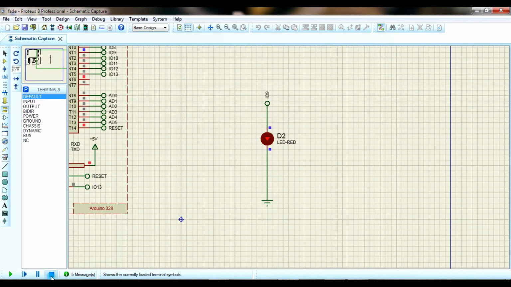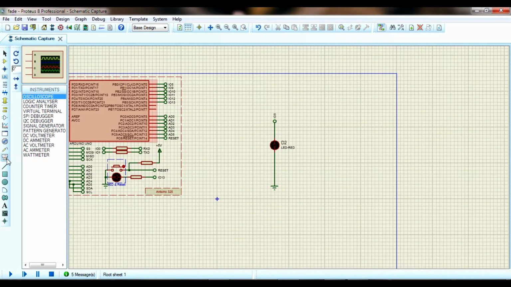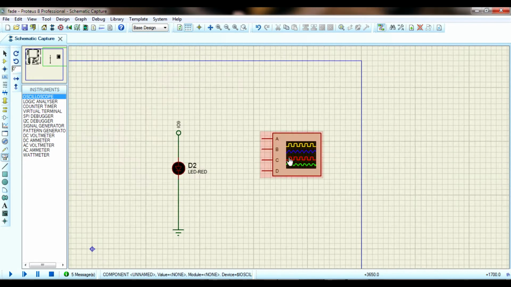So stop simulation. So click on instruments option. In that option you can see there are different instruments to check the input and output voltages, currents. So there is an ammeter, voltmeter, signal generator, etc. So many are there. So we need the oscilloscope. So it is on top. So click on the oscilloscope and place it in the schematic capture.